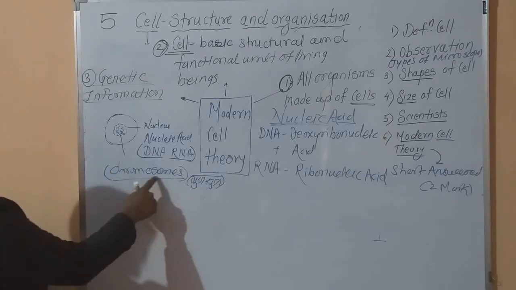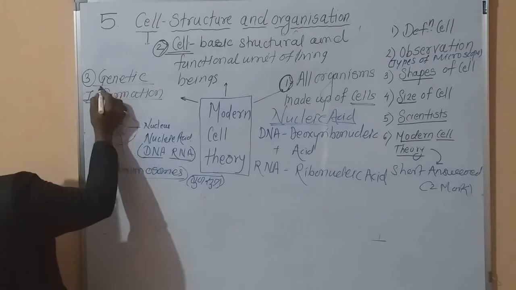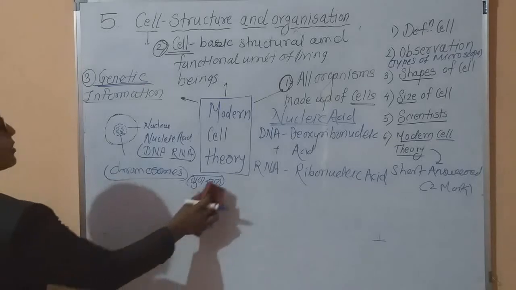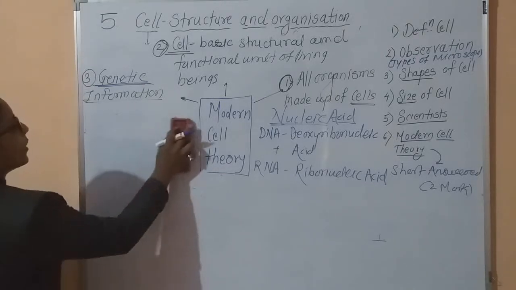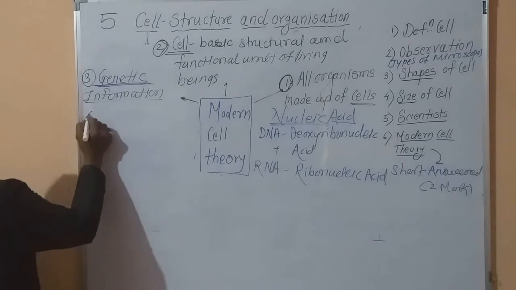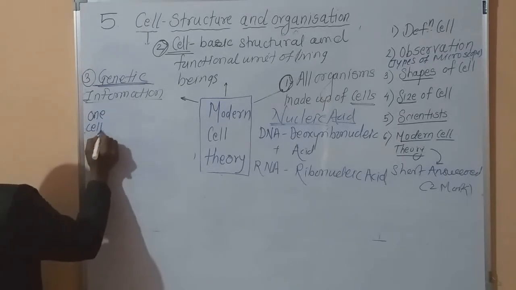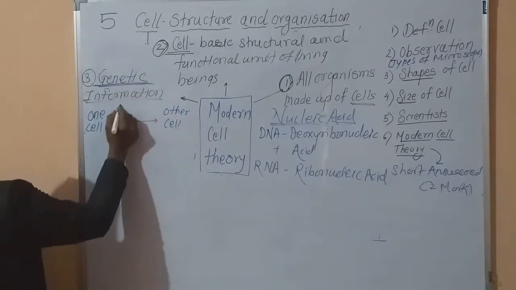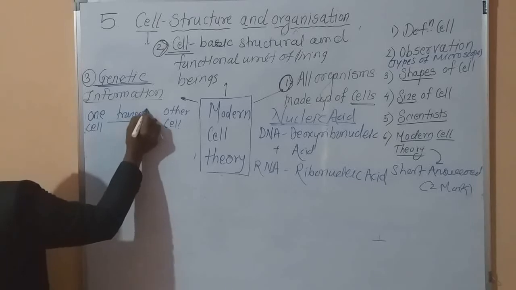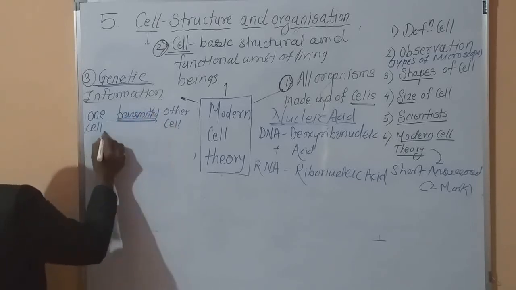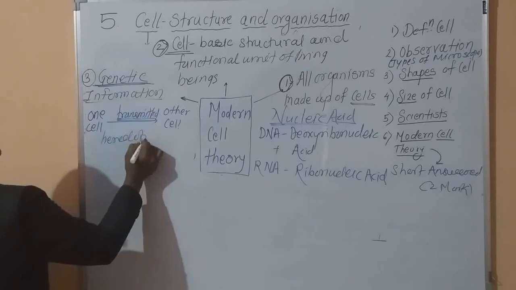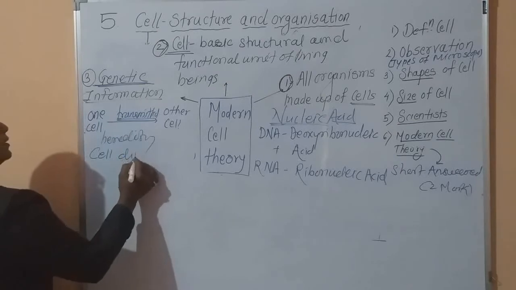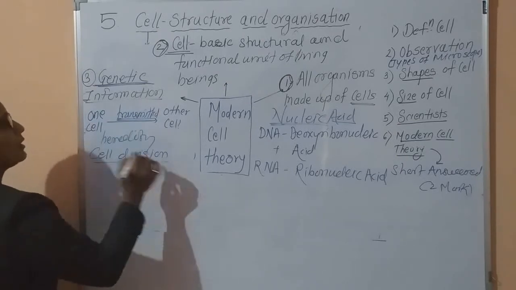Okay. These chromosomes and this DNA are called the carrier of genetic information, because these structures are responsible for transmitting this genetic material from one cell to the other cell. Due to which we can observe heredity. This transmission takes place during cell division.